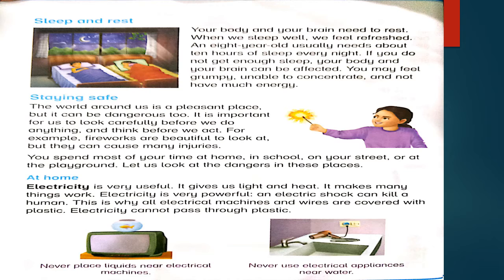This is why all electrical machines and wires are covered with plastic. Have you ever observed any wire or machine that is covered with plastic? Because electricity cannot pass through plastic. So that is why electricity wires are always covered with plastic.